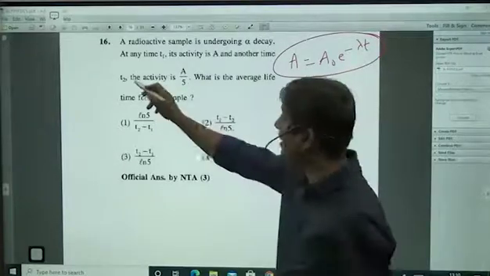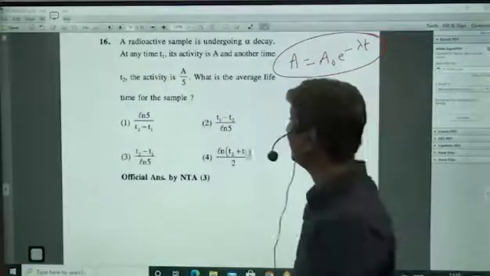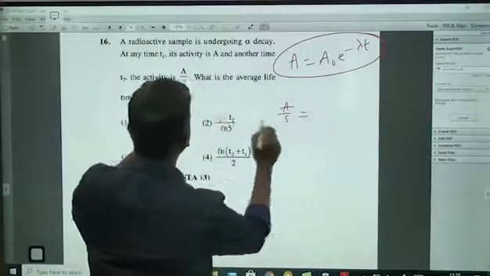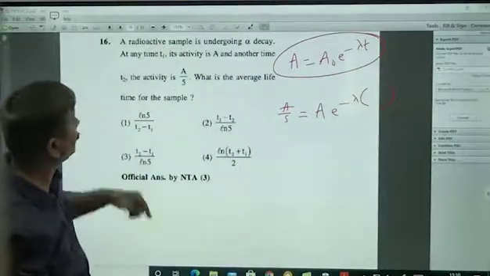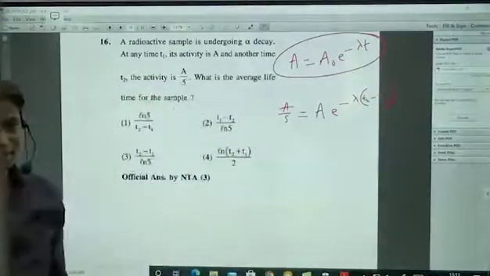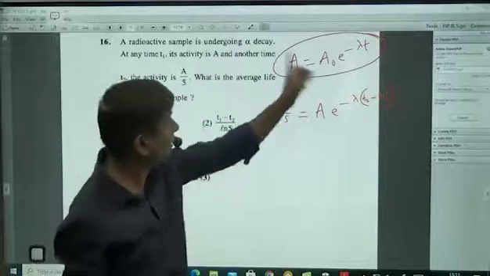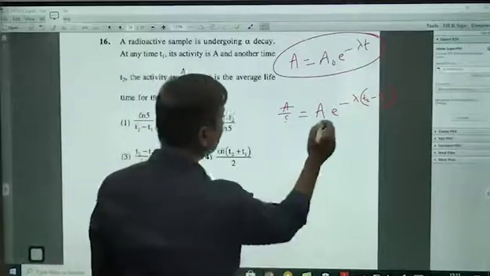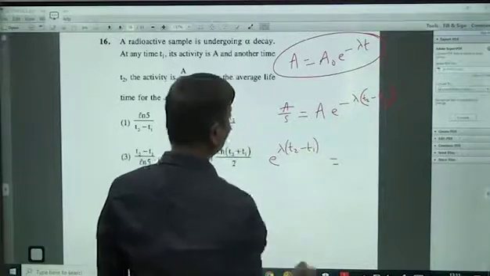But that time, another time t2 means that this time interval should be t2 minus t1. That is the only point. This you can consider as initial activity. This you can consider as final activity. Final activity A by 5 is equal to initial activity A into e power minus lambda into what is the time difference between this activity and this activity? t2 minus t1. Only thing is you have to put t2 minus t1. Yes, you can do it. No need to write A by 5 is equal to A naught into e power minus lambda t2, A is equal to A naught, and cancel A naught. Even if you do like this also you'll get it, but directly this is better. So from this you find out e power lambda into (t2 minus t1) is equal to 5.